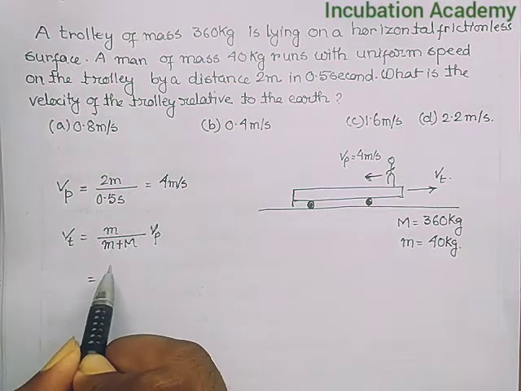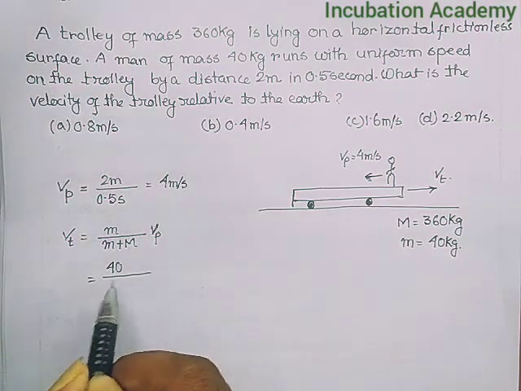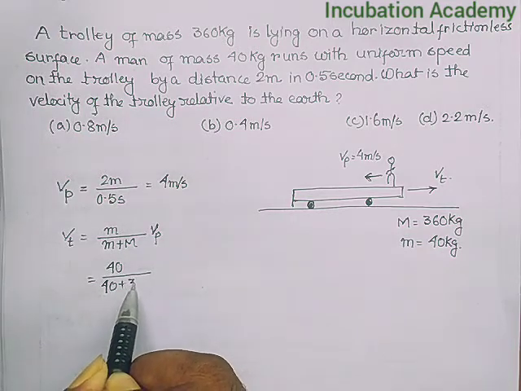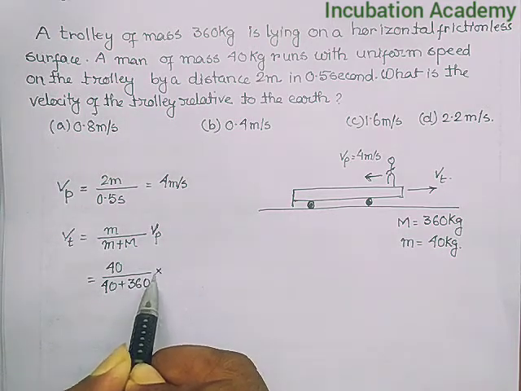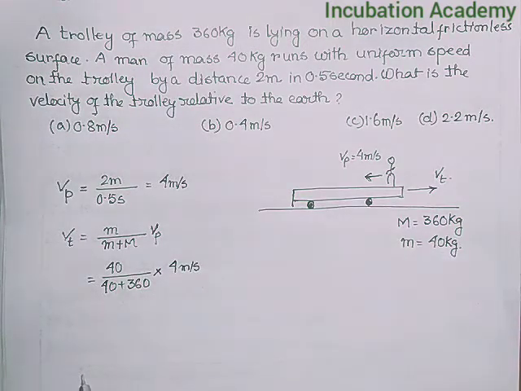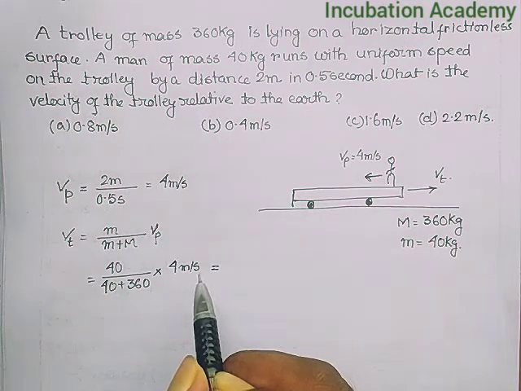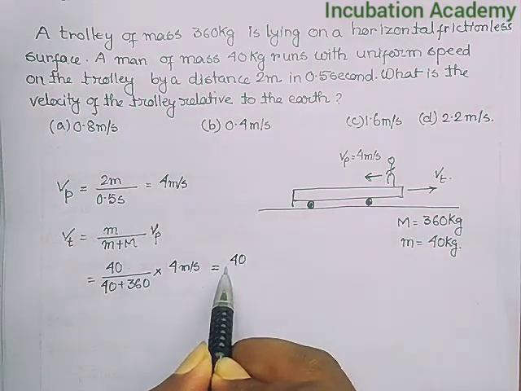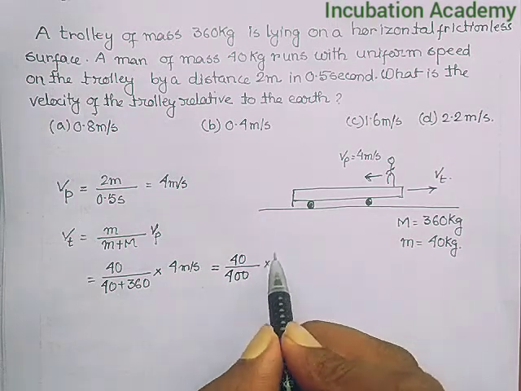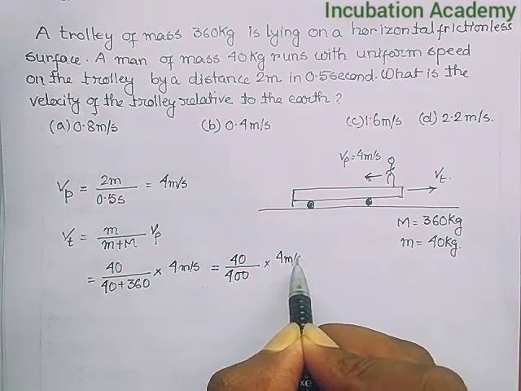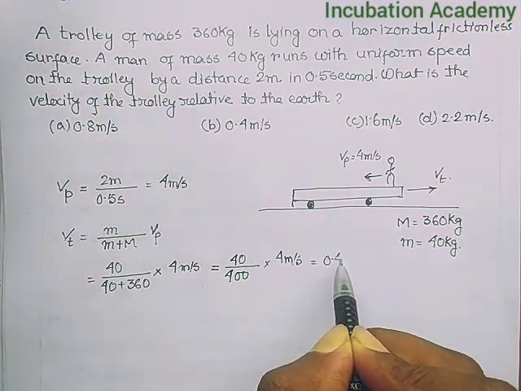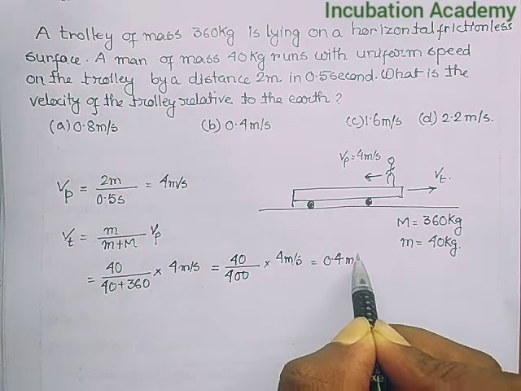If I place it there, it is 40, the mass of the trolley is 360, and the velocity of the person is 4 meters per second. So it will be 40 divided by 400 into 4 meters per second. So this becomes 0.4 meter per second.